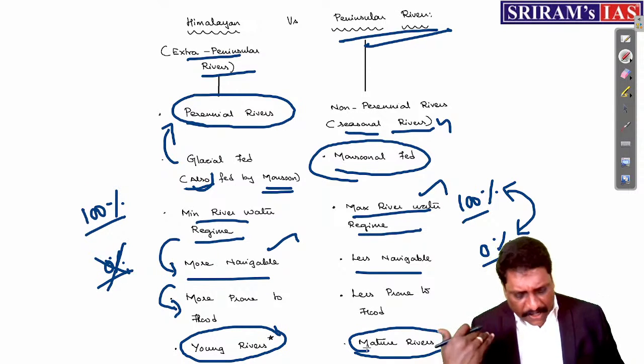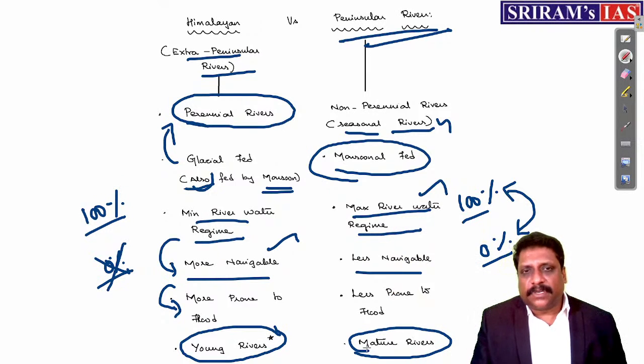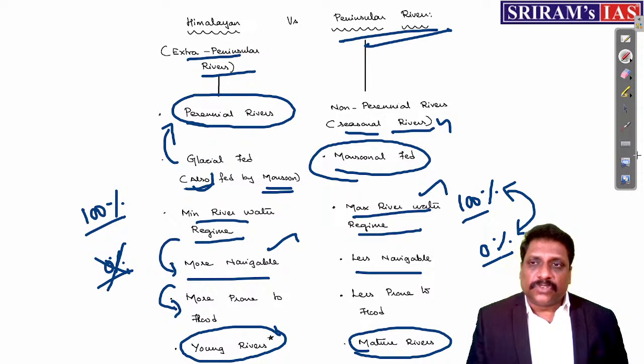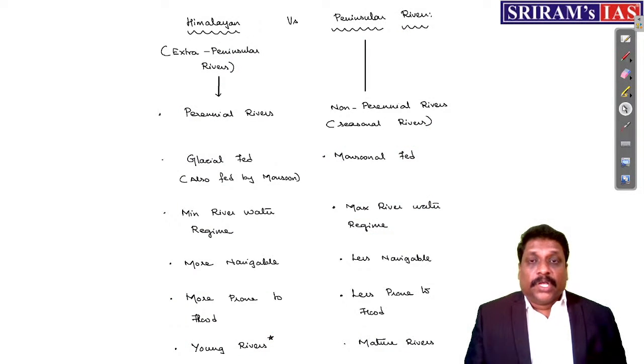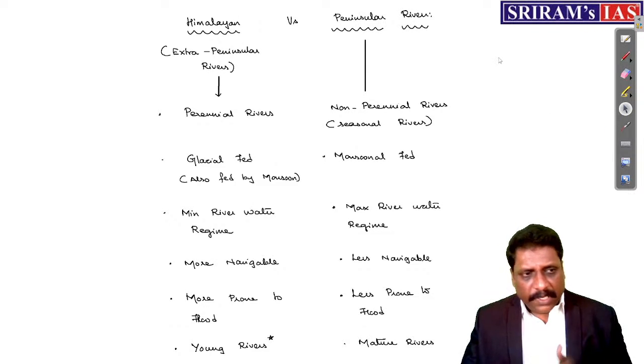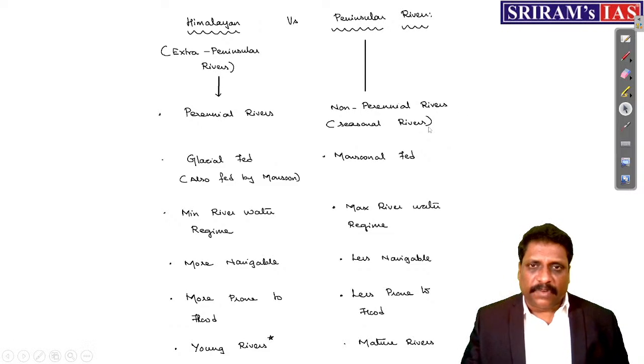We do have an exception to it. We have something called the antecedent river system. That comes as an exception. But otherwise, barring the antecedent river systems, Himalayan rivers are generally young rivers, whereas peninsular rivers are mature rivers. So what are west flowing rivers, east flowing rivers, what are Himalayan rivers and peninsular rivers? Both we have taken.